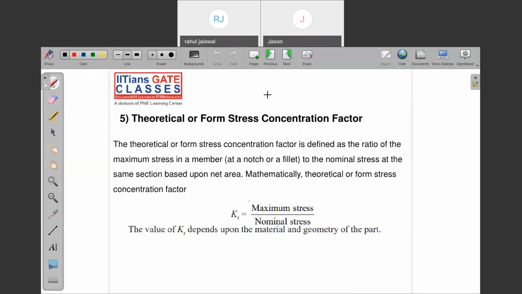So you got to know what is the meaning of theoretical stress concentration factor, KT, right?